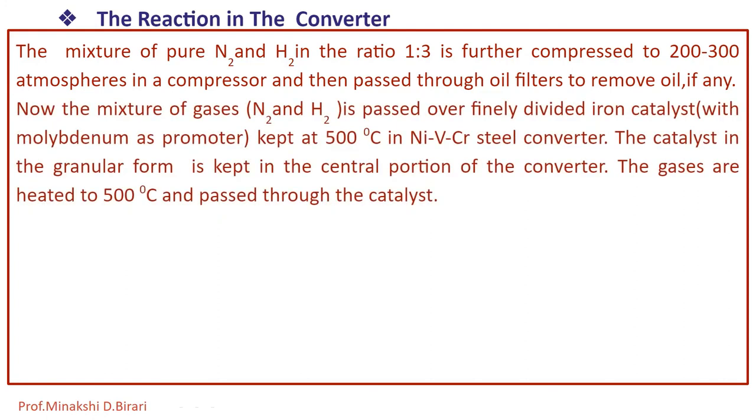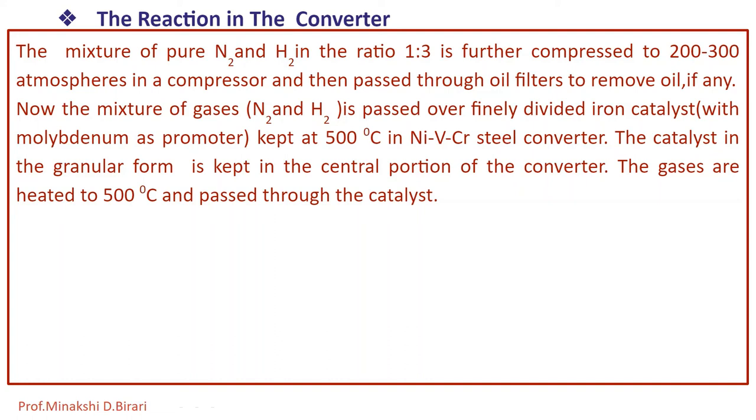Now the mixture of gases is passed over finely divided iron catalyst. Also, we can use a molybdenum promoter kept at 500 degrees Celsius in a NiVCr steel converter. The catalyst in granular form is kept in the central portion of the converter. The gases are heated to 500 degrees Celsius and pass through the catalyst.